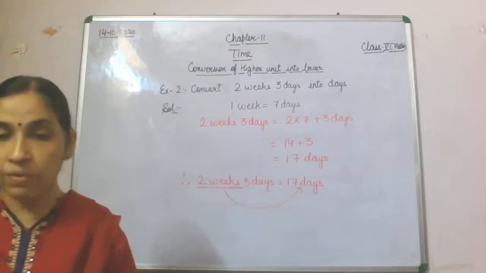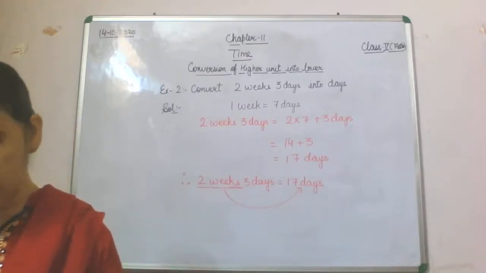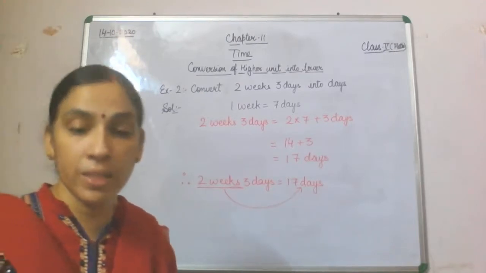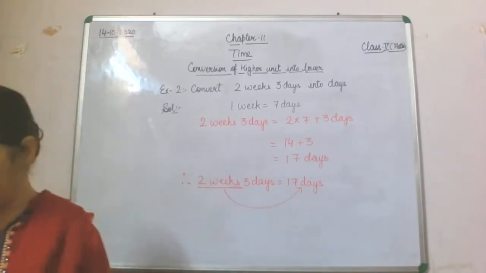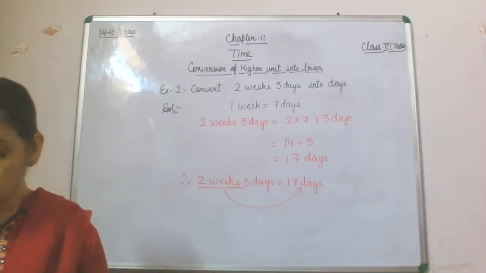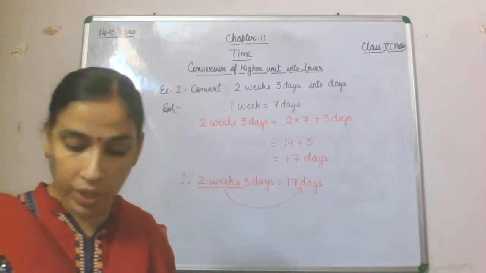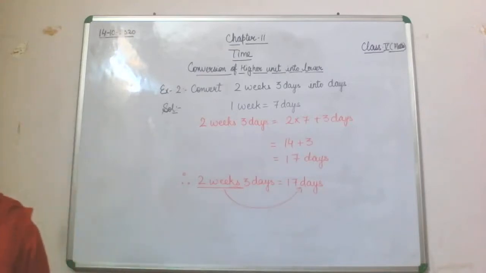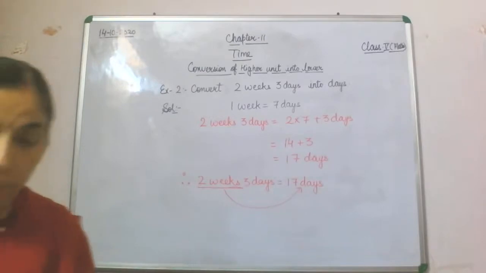Now we have been left with the fourth part of that example, that is you are supposed to convert 2 years 4 weeks. You all are aware that in 1 year we have 52 weeks.